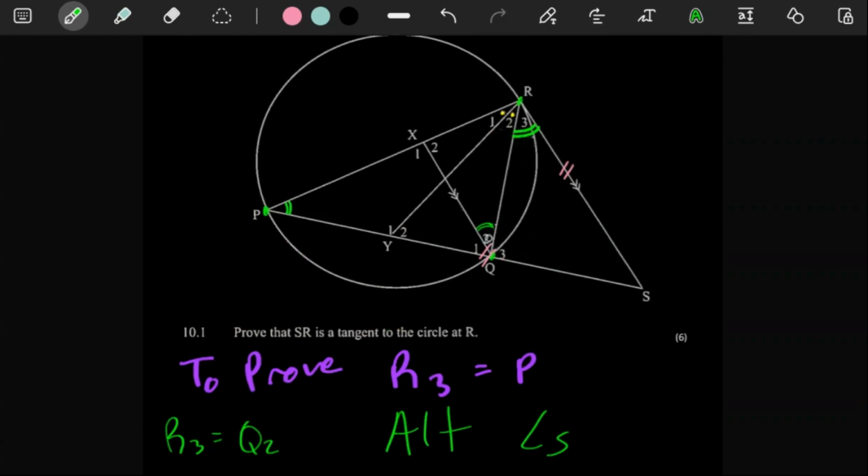what you can actually do is try and find something else that is also equal to Q2, one way or the other. If you cannot easily find something that is equal to Q2, let's think of our angle P there.